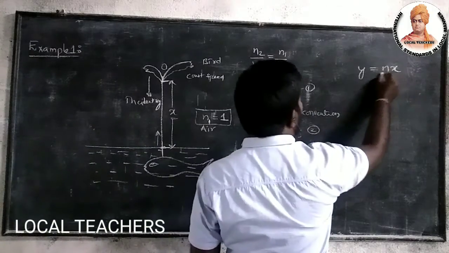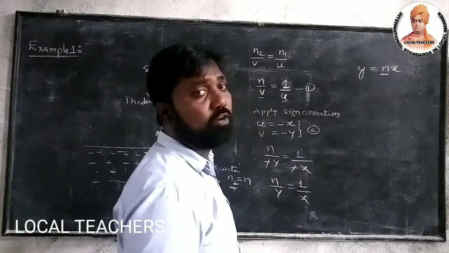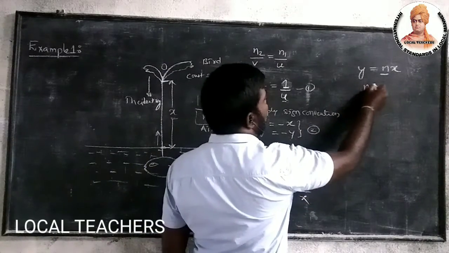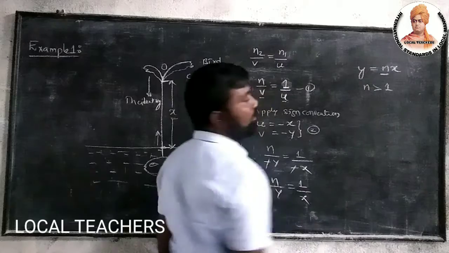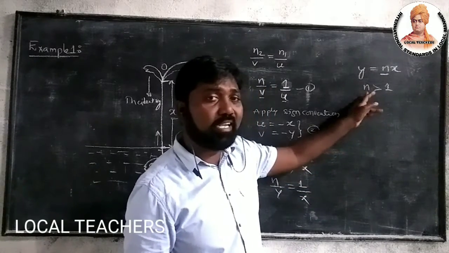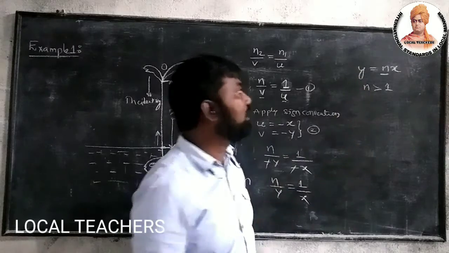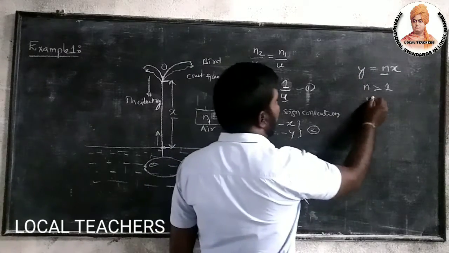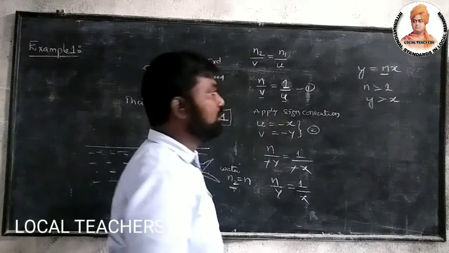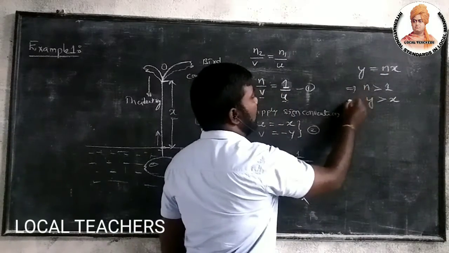So this n is nothing but the refractive index of water. The refractive index of water is greater than 1. So n greater than 1 simply indicates that y is greater than x. Y is greater than x.